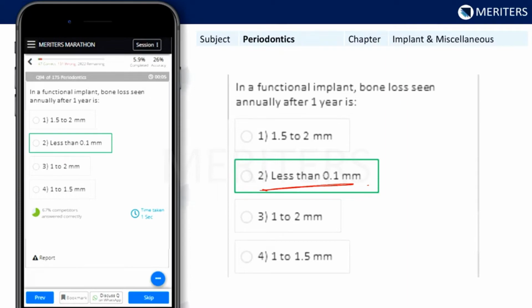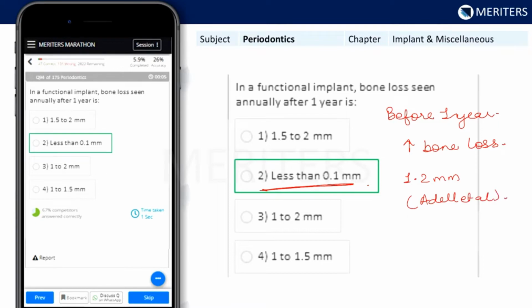That is also an important consideration that we need to remember. Before 1 year of loading, there is greater bone loss. In the first year, the bone loss is approximately 1.2 millimeters according to Adell et al., and less than 0.2 millimeters according to Albrektsson et al.